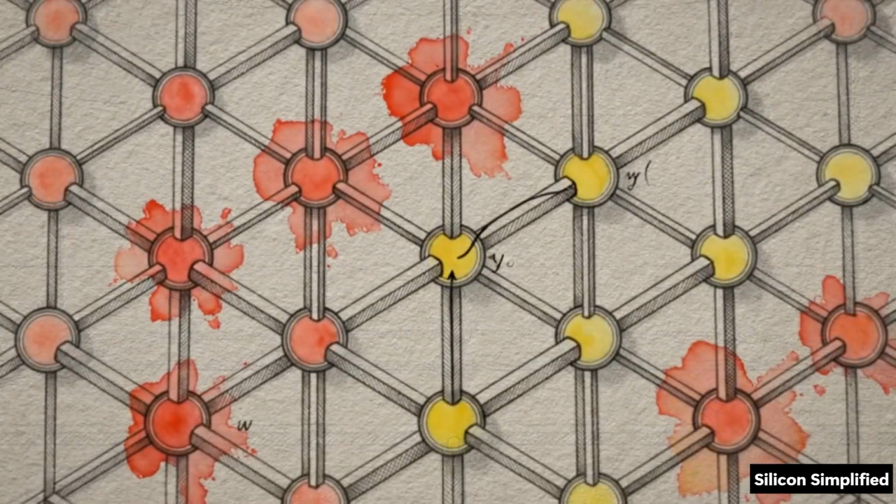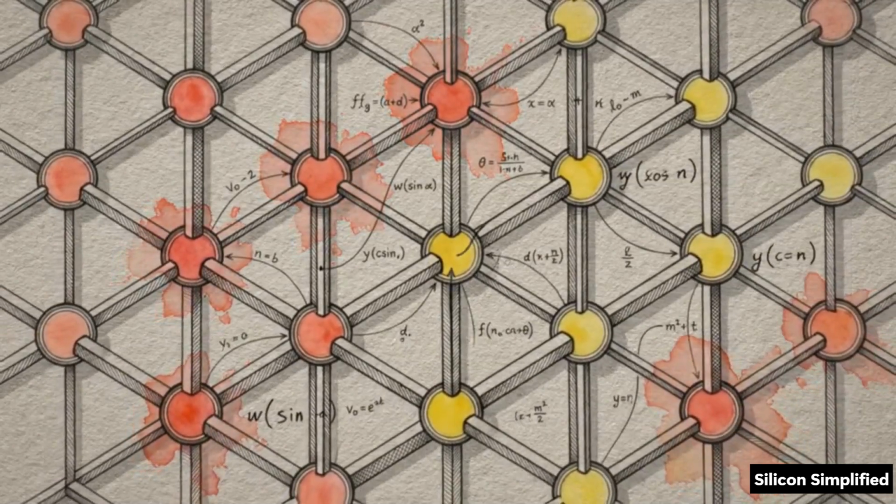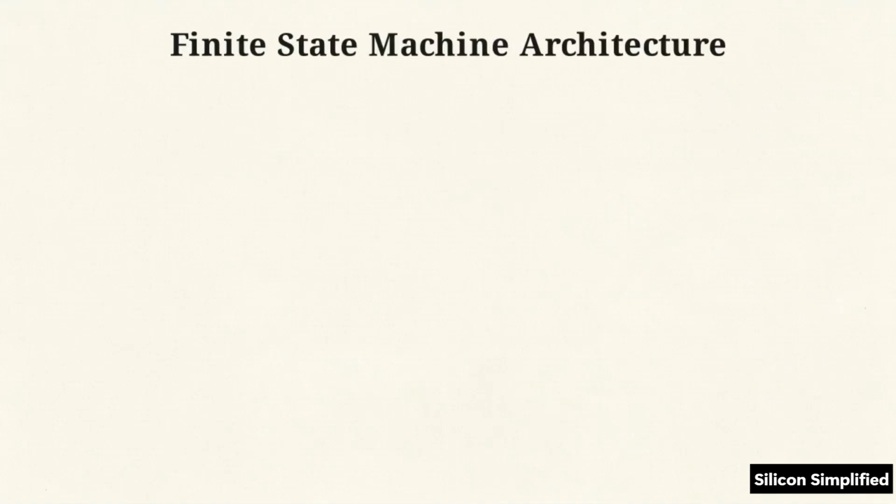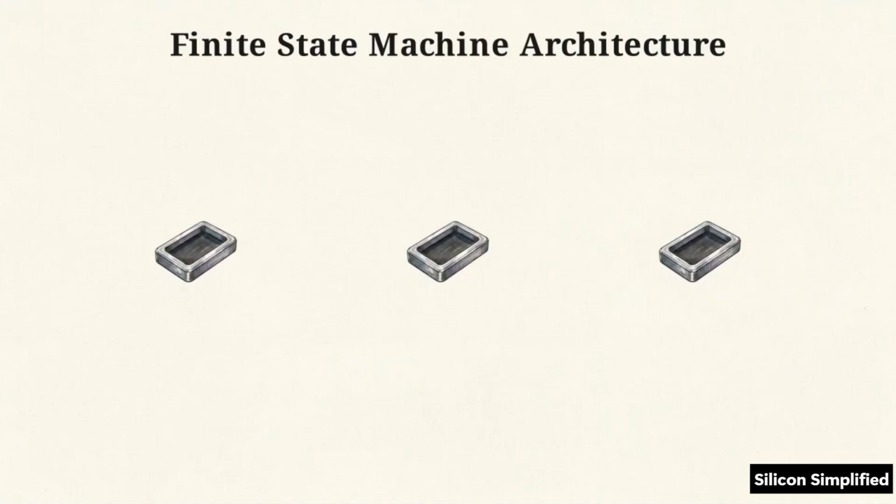We must map the abstract progression of time into discrete, trackable physical states. We do this using a finite state machine. At the structural level, a robust FSM requires three distinct hardware blocks: a state register to hold the current memory, next state logic to determine the path forward, and output logic to signal a successful detection.